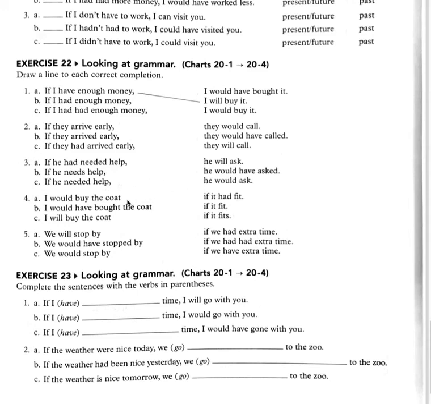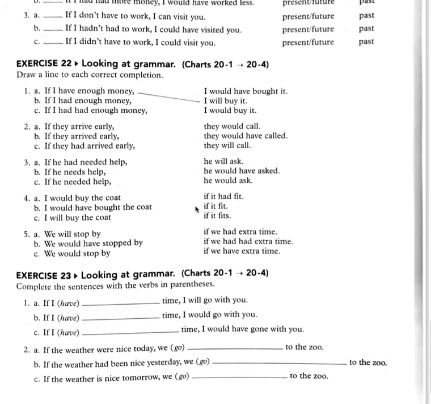Number 4. I would buy the coat. Now here they're putting the result clause first, followed by the if clause. So here, I would buy the coat if it fit.